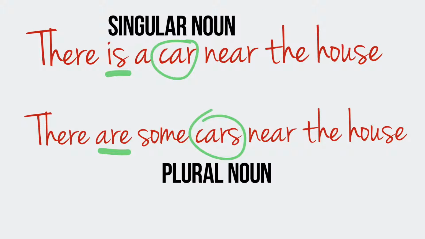Repeat after me. There is a car near the house. There are some cars near the house. When the noun is in the singular, a car, we use there is construction. There is a car near the house. When the noun is in the plural, cars, we use there are. There are some cars near the house.